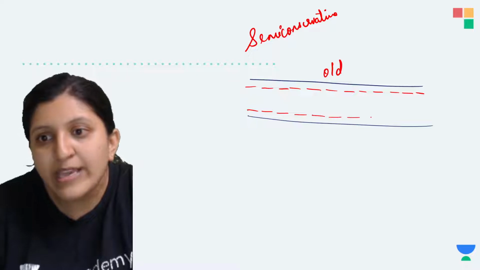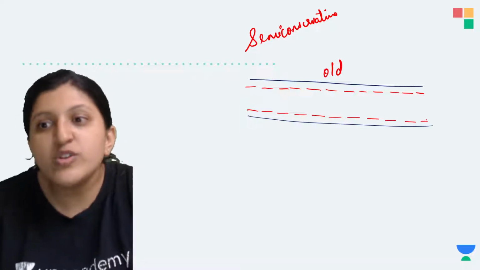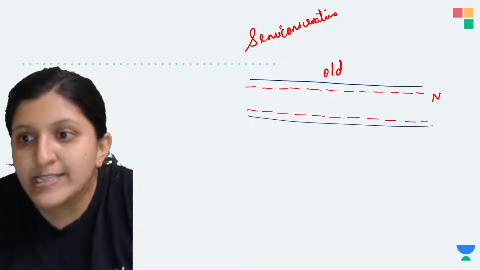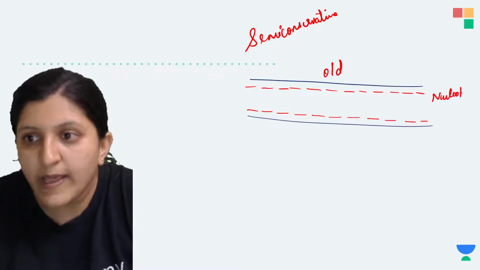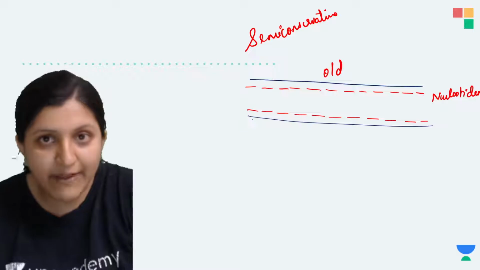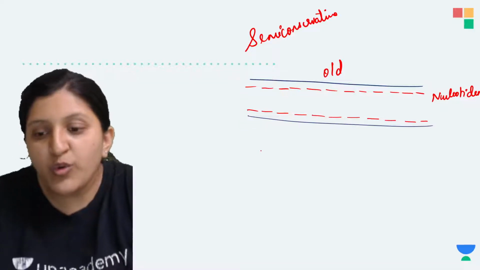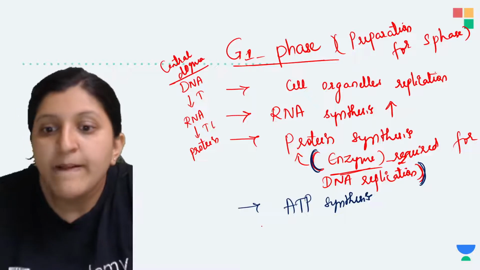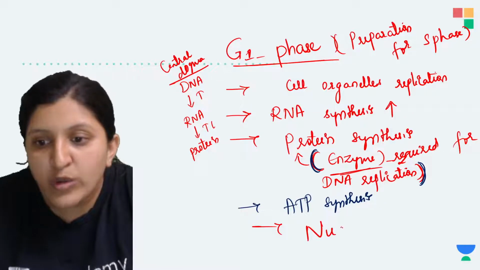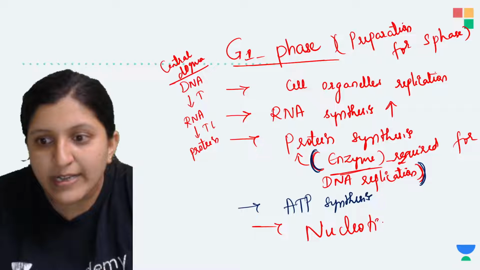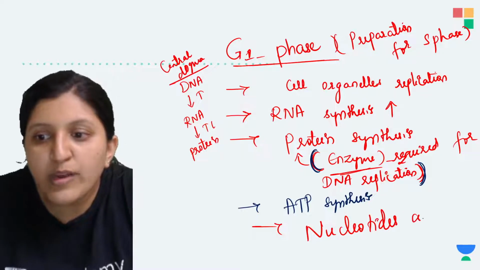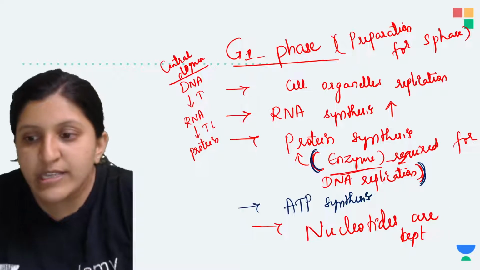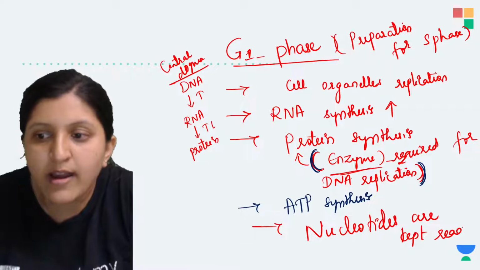What I am drawing as lines here are basically just the nucleotides. These nucleotides have to be joined. Here in the G1 phase, the nucleotides are also kept ready. That is the raw material. So nucleotides are kept ready so that in the S phase the DNA synthesis is going to occur easily.